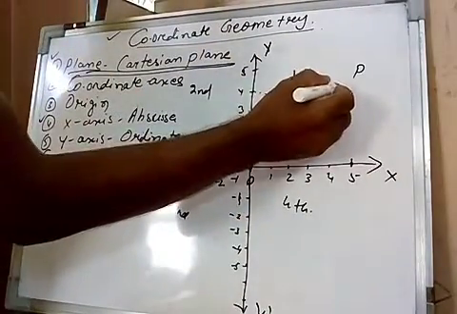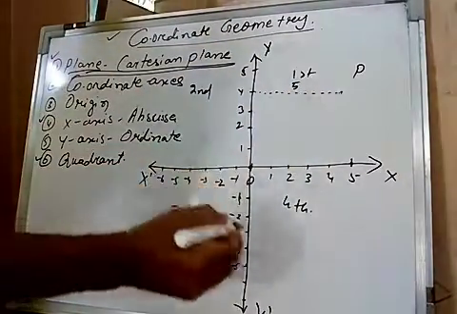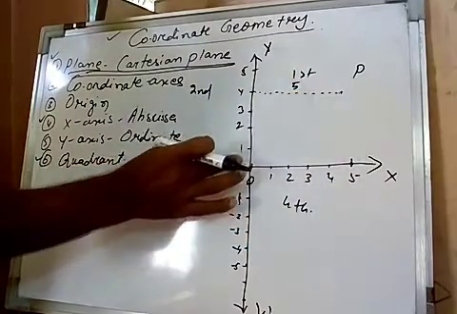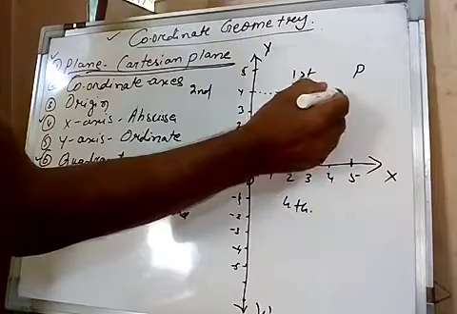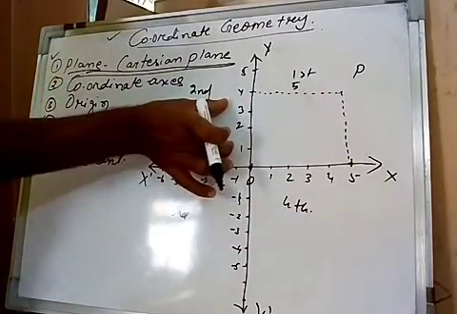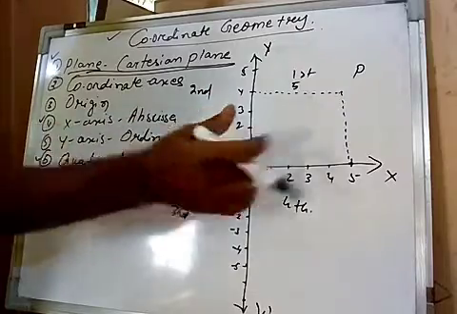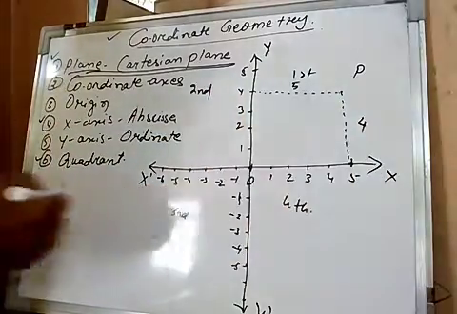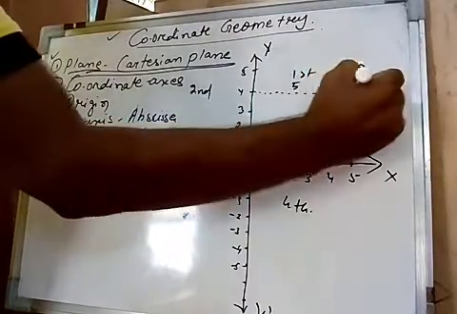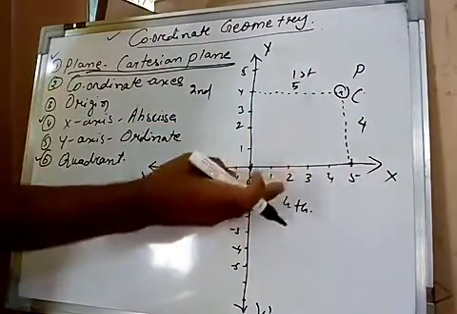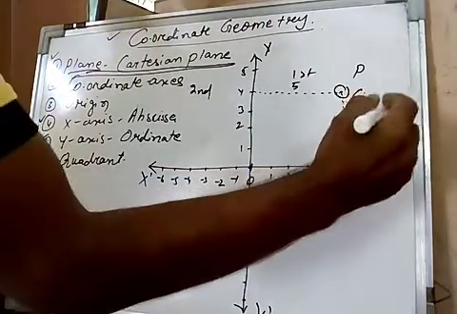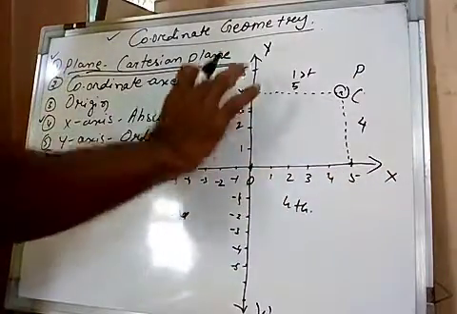Now the distance of the point P from the x-axis, that means from here to here, this is the distance. So this distance and this distance are both equal. So here it is 4. So this one is also 4. So the point P is at a distance from the x-axis of 4. That is the y coordinate.